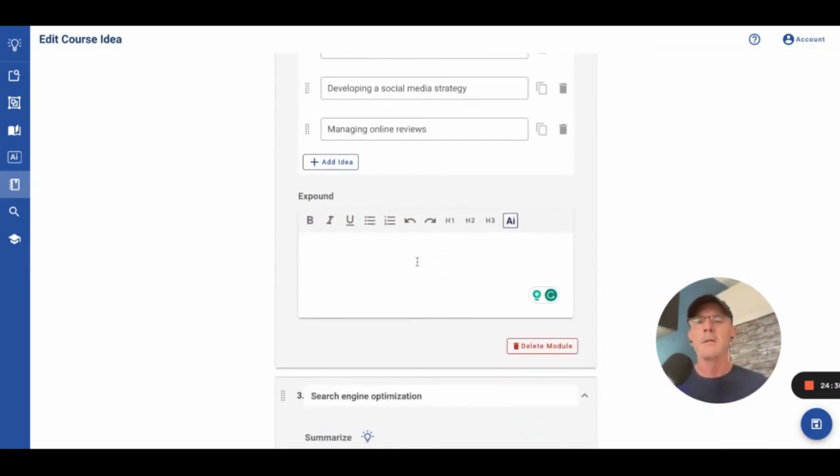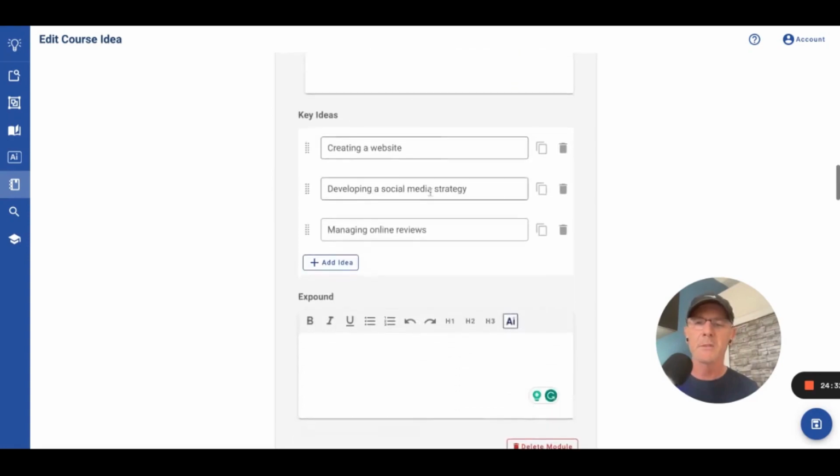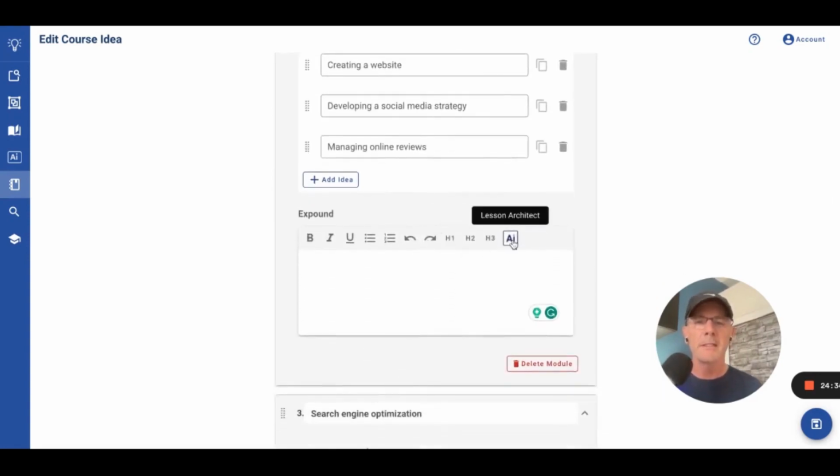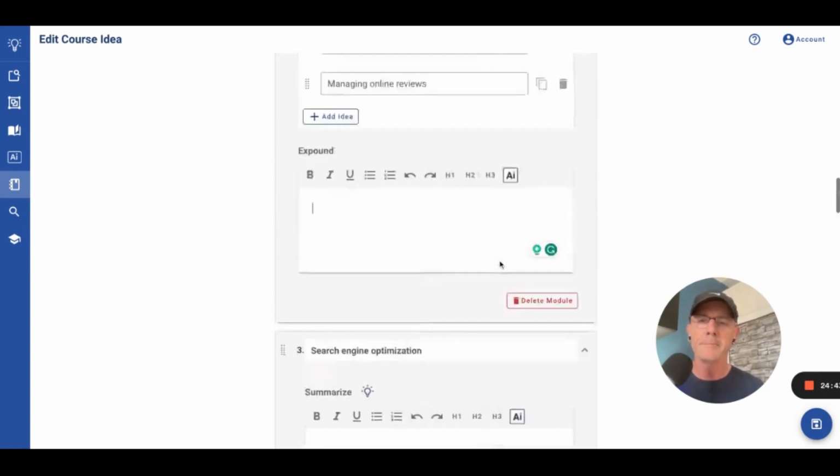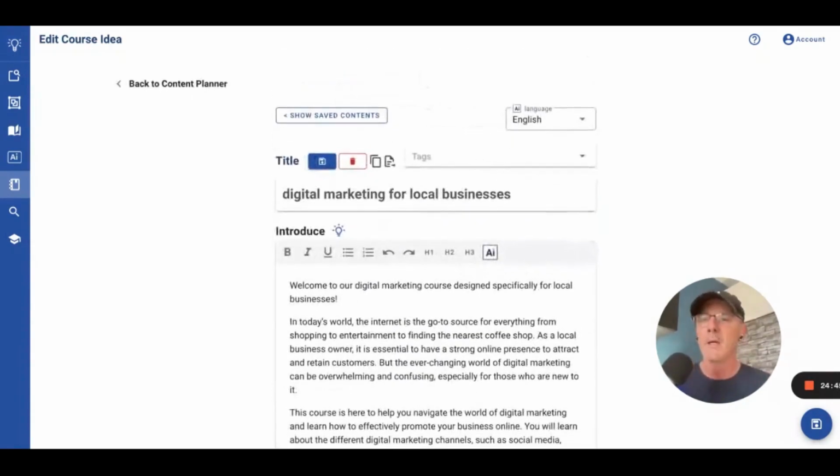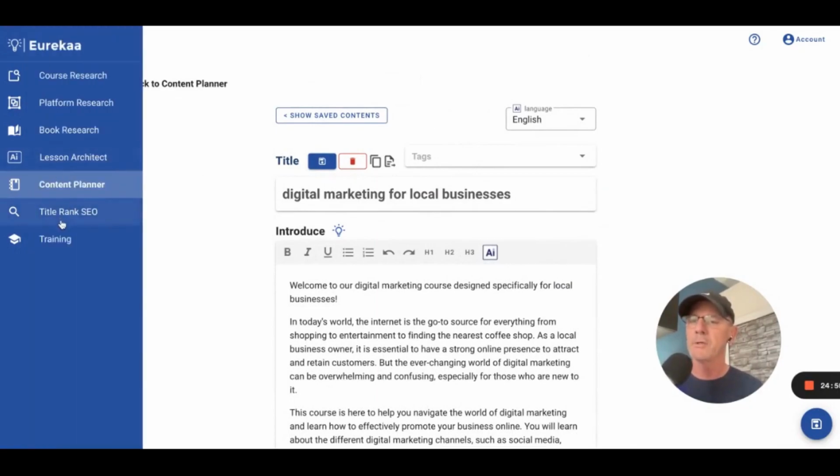Expound at the end. So if you have key ideas, again, you can hit the lesson architect, and it will take the key ideas and write some content, or continue on and write it. So anyway, that is the content planner and the doc editor. Let me show you